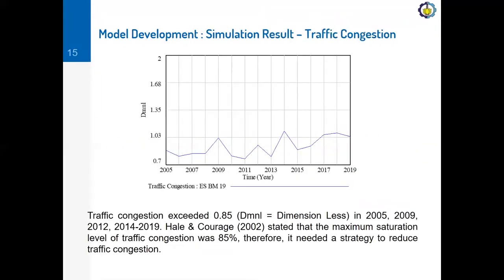And here is the simulation results of traffic congestion. As we can see from this graph, traffic congestion exceeded 0.85 in 2005, 2009, 2012, 2014 to 2019. According to Hill and Quaritch, they stated that the maximum saturation level of traffic congestion was 85%. Therefore, it required a strategy to reduce traffic congestion.